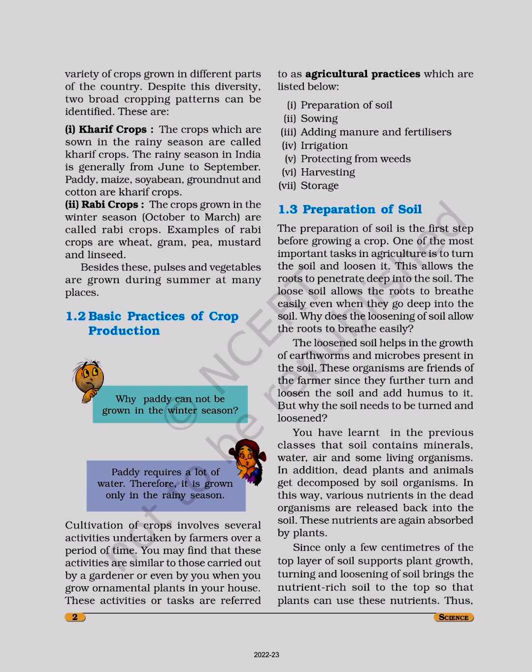Rabi crops. The crops grown in the winter season, October to March, are called Rabi crops. Examples of Rabi crops are wheat, gram, pea, mustard, and linseed. Besides these, pulses and vegetables are grown during summer at many places.